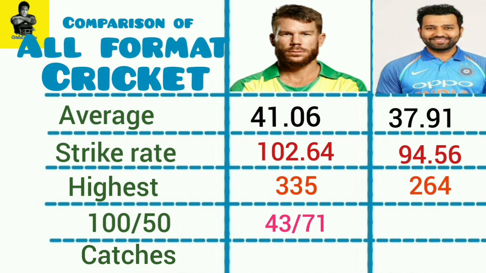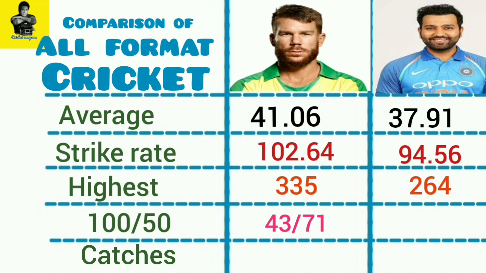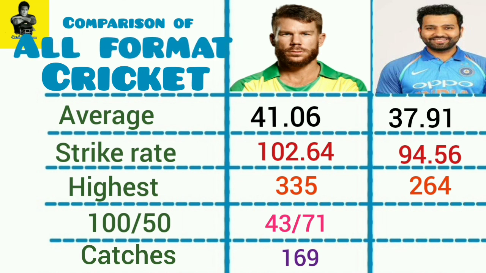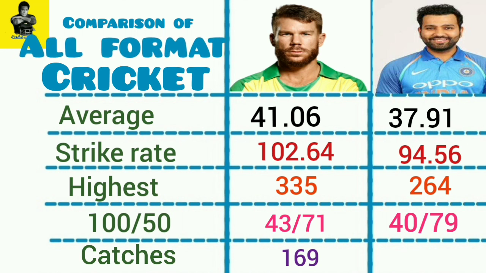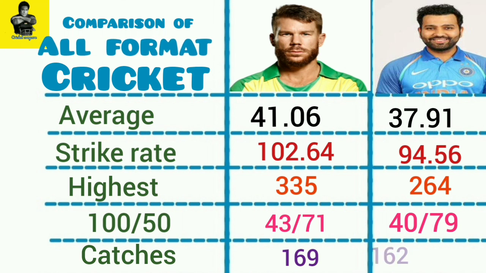Warner has scored 43 centuries, 71 half centuries and he has got 169 catches. Sharma has scored 40 centuries, 79 half centuries and he has got 162 catches. Who is the best?